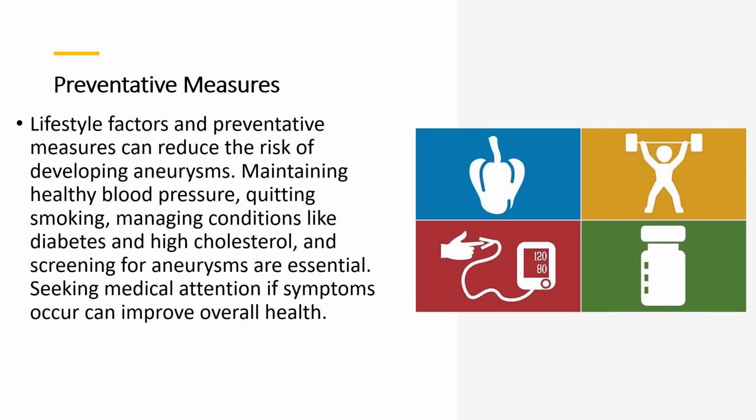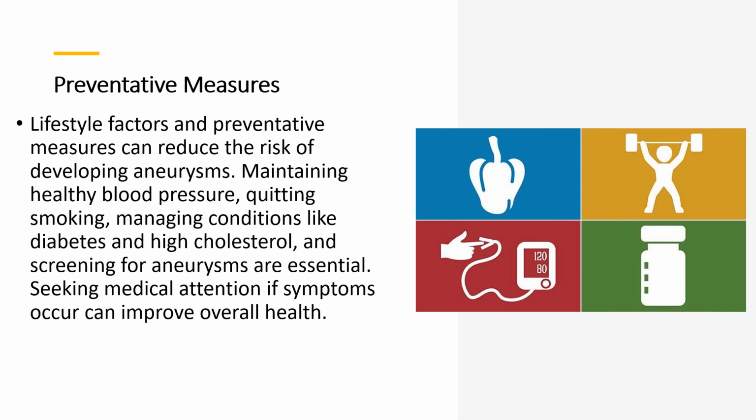Now coming to the preventative measures. There are several lifestyle factors and preventative measures that can help reduce the risk of developing an aneurysm. These include maintaining a healthy blood pressure. High blood pressure can increase the risk of developing an aneurysm. So it's important to keep blood pressure levels within a healthy range through lifestyle changes or medication. Second is quitting smoking. Smoking can damage blood vessels and increase the risk of developing an aneurysm. So quitting smoking is an important preventative measure.